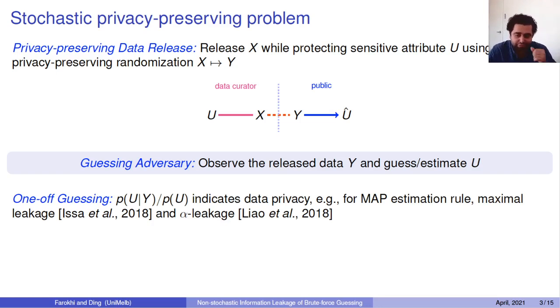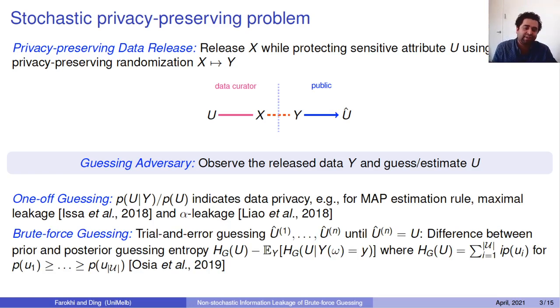Now if you look at brute force guessing, there you can make multiple guesses until you land on the correct answer. Imagine a hacker who wants to find your password: he can try different passwords until he gets the correct one and gets into the system. So you want to understand how many tries this adversary needs to land on the correct guess, and you want to make that number of tries as large as possible, to have privacy against this brute force guessing adversary.